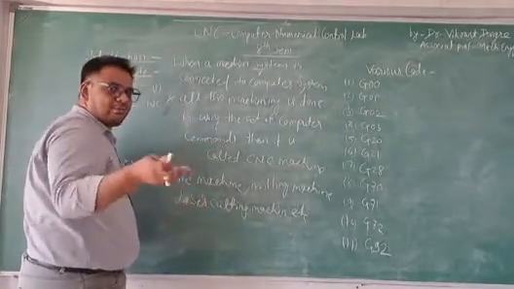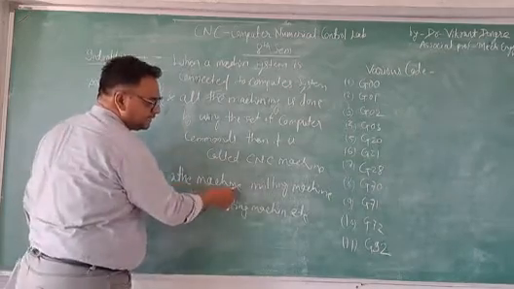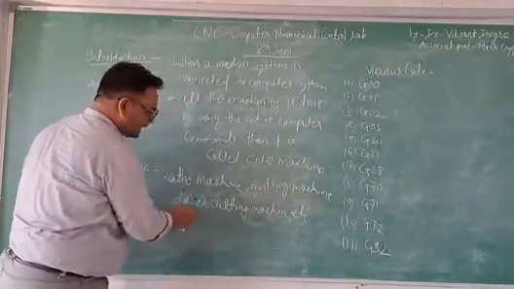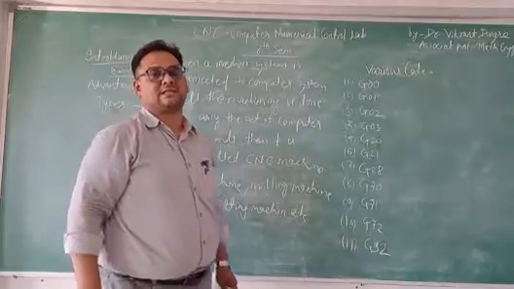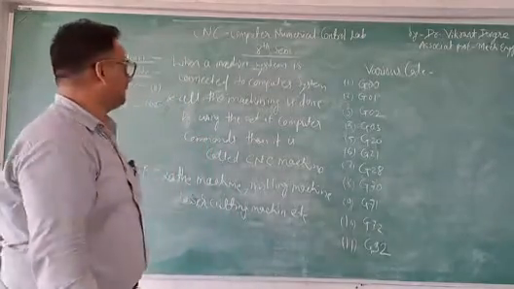It is also available in the form of the CNC lathe machine, CNC milling machine, and CNC laser cutting machine, etc.